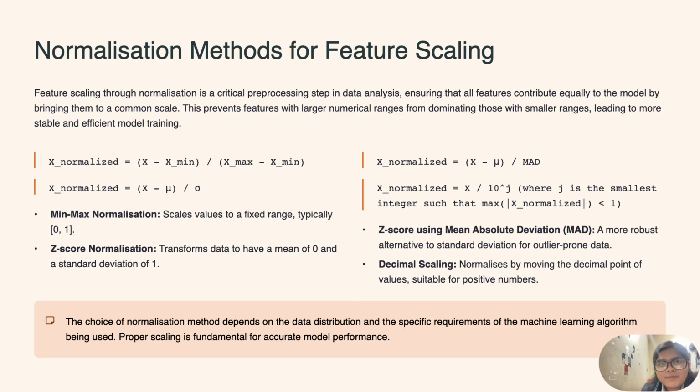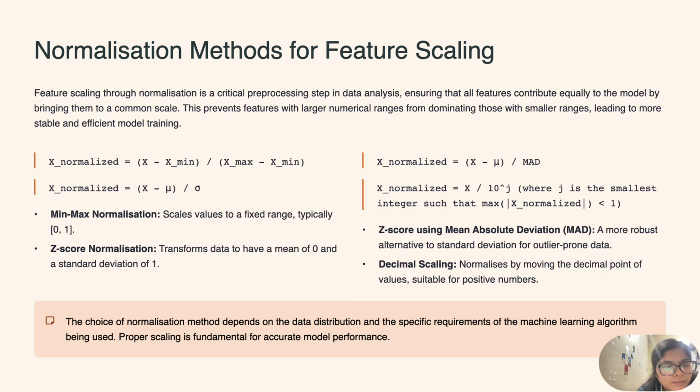For example, if we have an attribute age and an attribute salary, there will be a huge difference in the values of the two attributes. So normalization is done to maintain uniformity, so that all features can contribute equally.